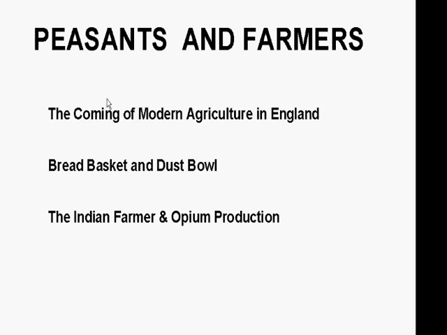But in this module, today we are going to discuss only the first part of the chapter, that is the coming of modern agriculture in England. We are going to divide it into 4 or 5 subparts. The first one will be the time of open fields and commons. Then we are going to discuss the new demands for grains. Then we will discuss the age of enclosures.